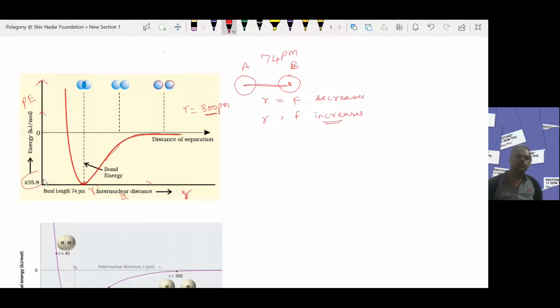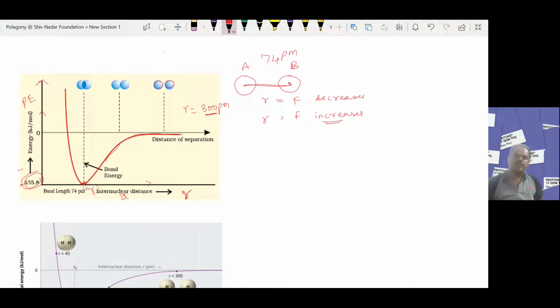Then the bond enthalpy change will be minus 435.8 kilojoules per mole. Energy is released when the hydrogen molecule is formed. So when the hydrogen molecule is formed and the bond is made, the energy released is equal to minus 435.8 kilojoules.